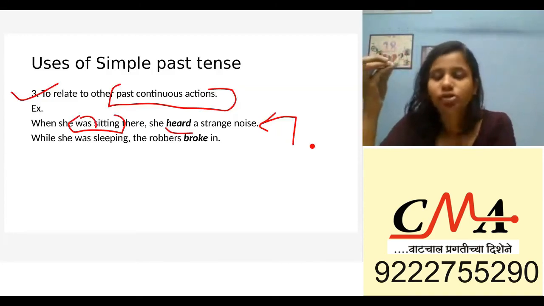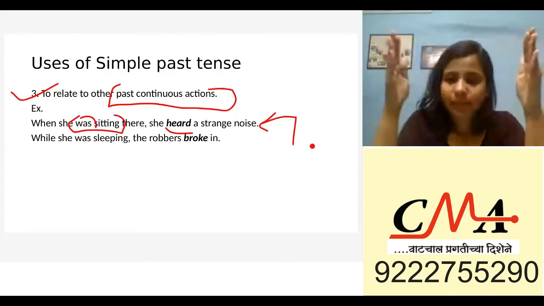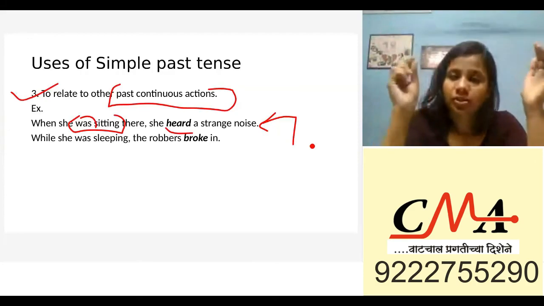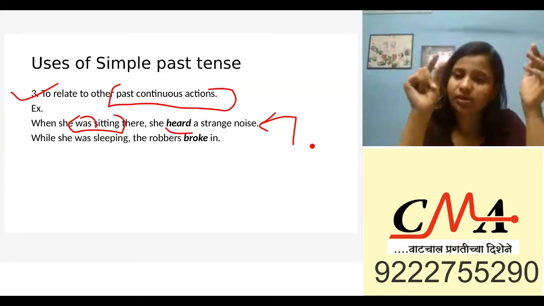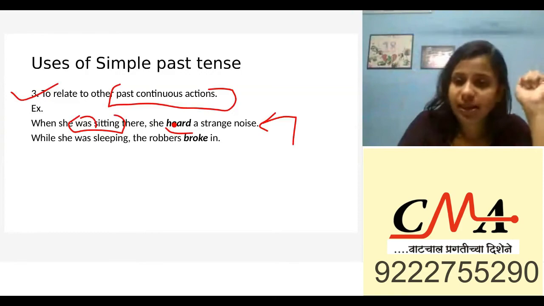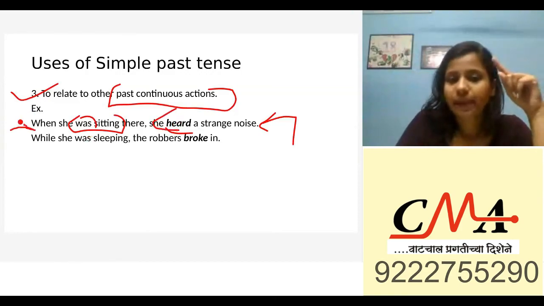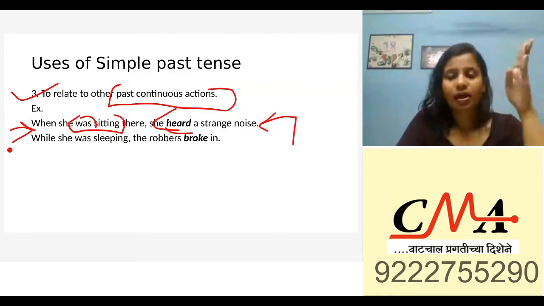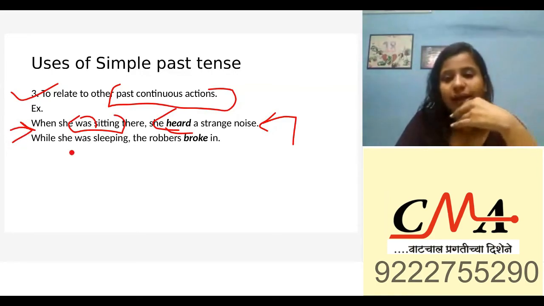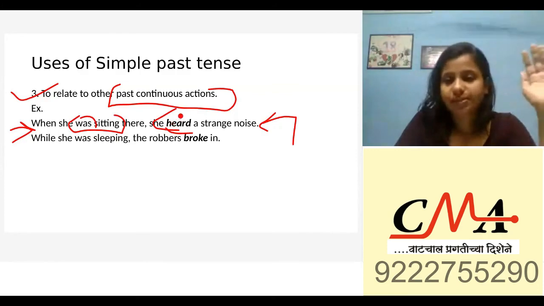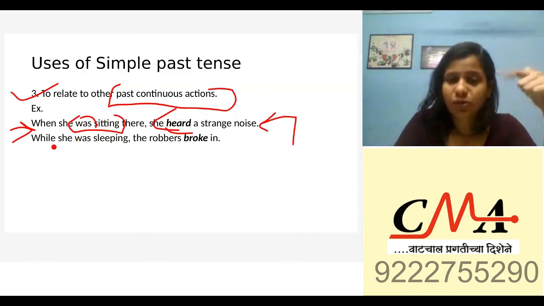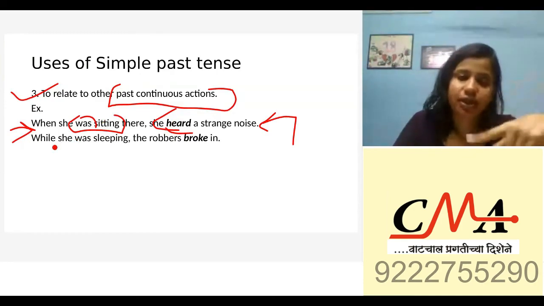So she was sitting was a long period, and the noise that she heard was for a very short period. That is why you have put this in simple past tense and this in past continuous tense. There are rules ahead which we are going to see. Right now, just know that this is simple past and this is past continuous. The rules we'll see after we are introduced to all the tenses.